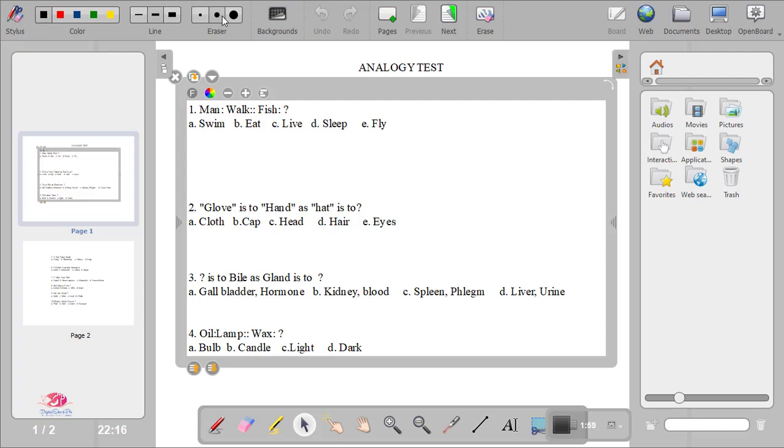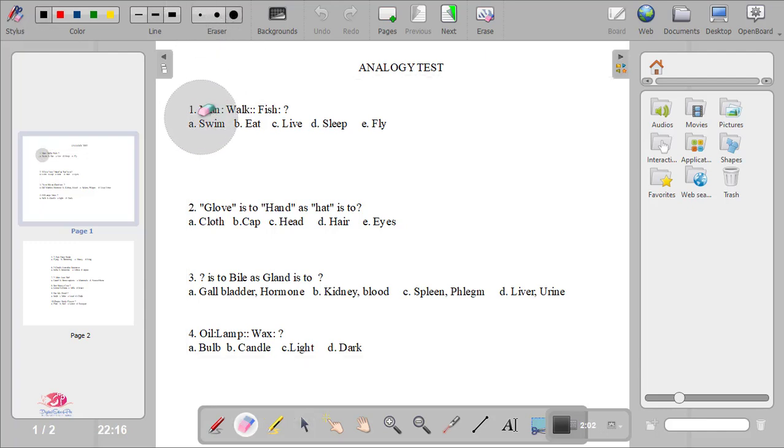So please study the question. If man is to walk, then what is fish? So what does man do by walking? We know that man travels distance by walking. Yes, man can go by car, man can go anywhere by train or plane, but they can also go anywhere they like by walking. So man actually crosses a distance. Man actually travels a path by walking.